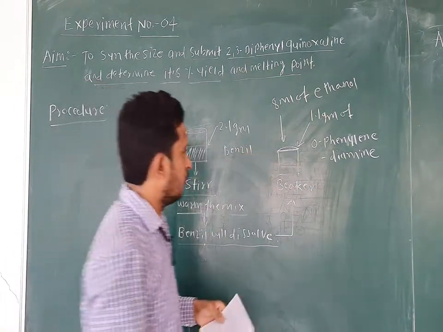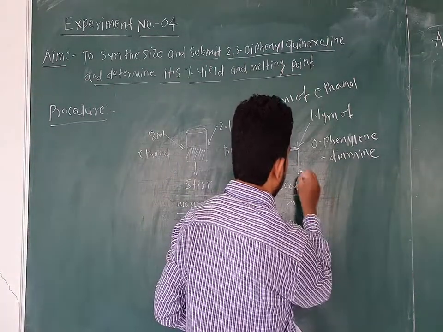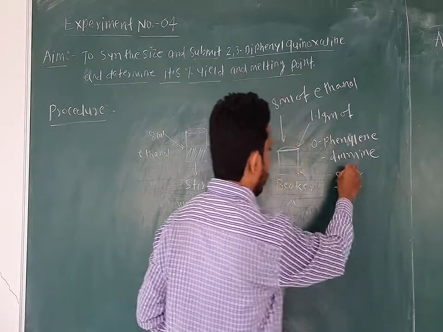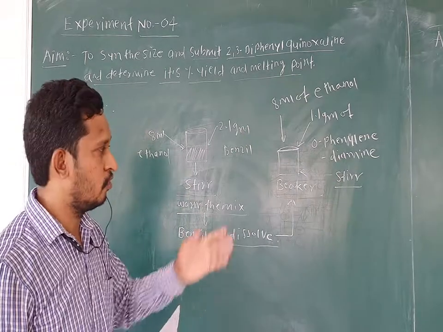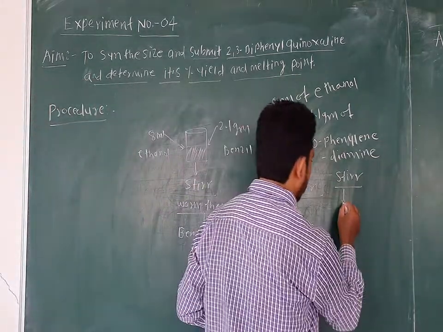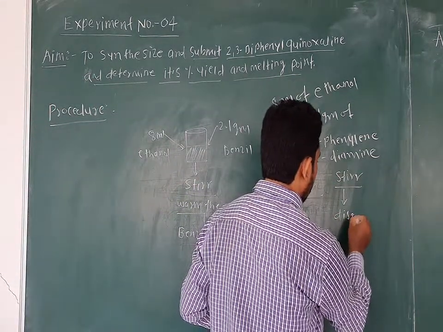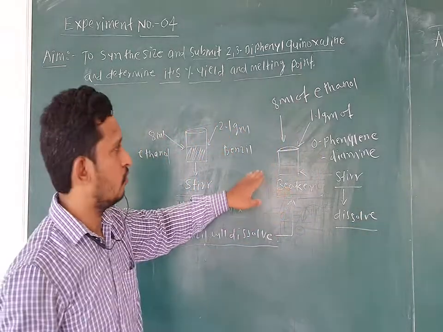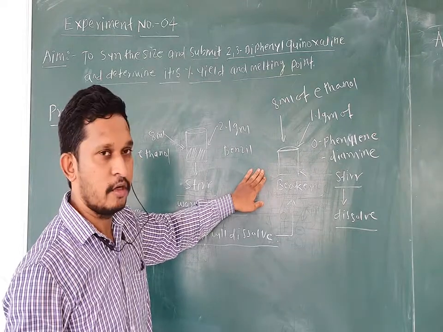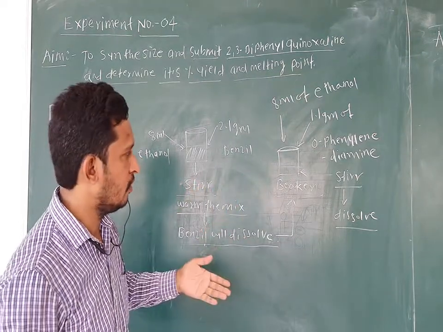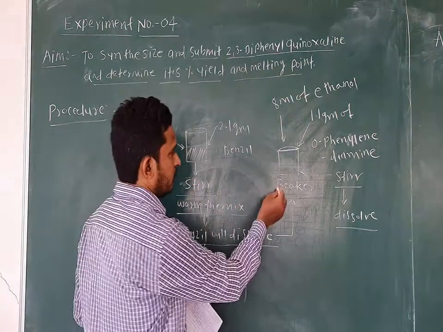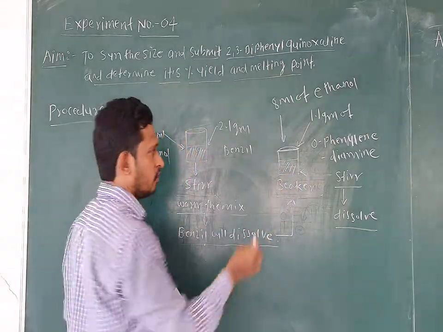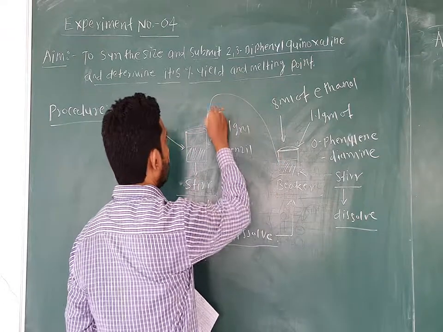After that you have to stir this mixture and dissolve the orthophenylene diamine into the 8 ml of ethanol in the beaker. After dissolution, you have to add this orthophenylene diamine solution into the warm solution.